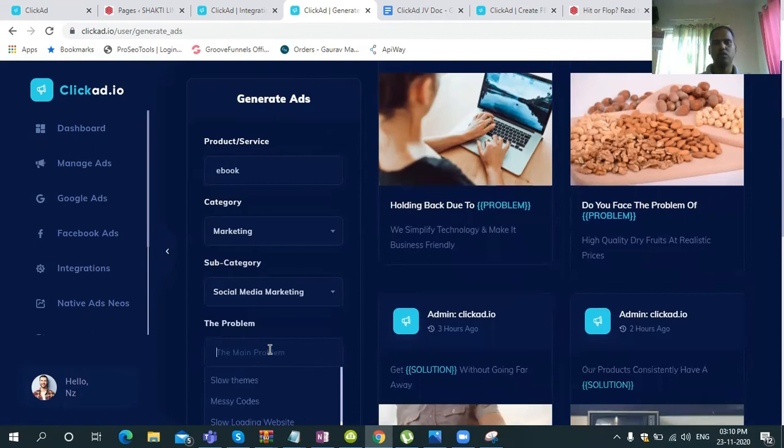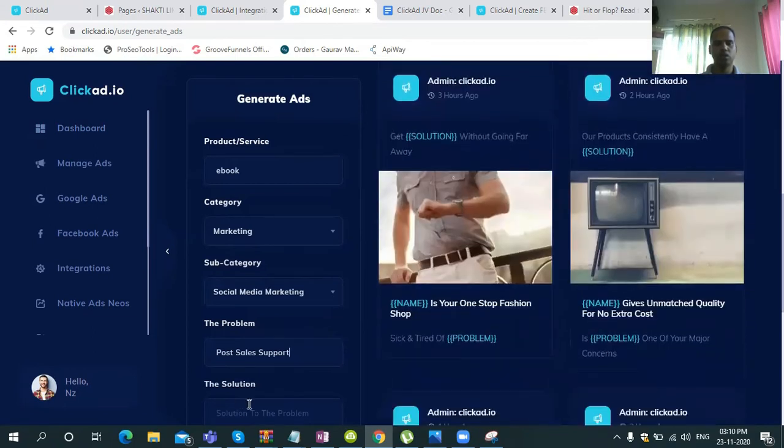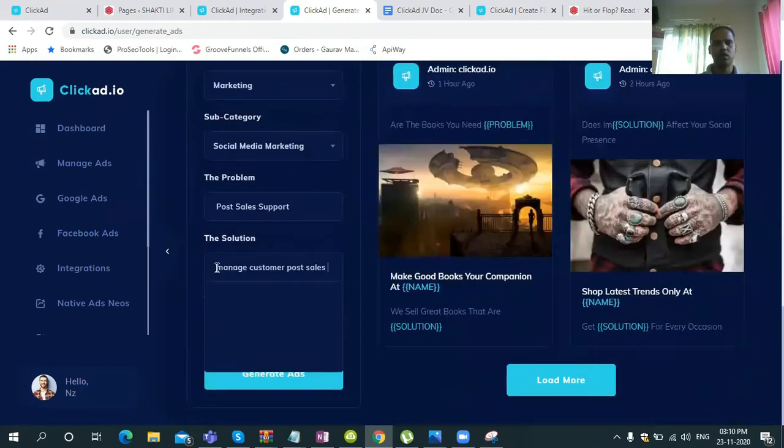Then the problem. You have to mention what problem your ebook is solving. In my case, I'll select post sales support. Then the solution. What is the solution that you are giving? I'm giving a solution to manage customer post sales. All right, once I'm done with this, then I will okay.